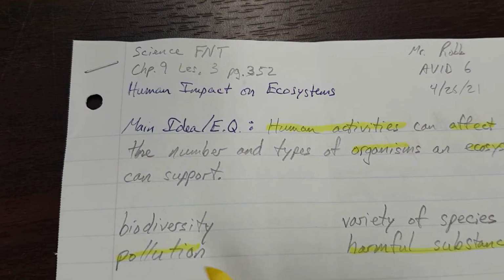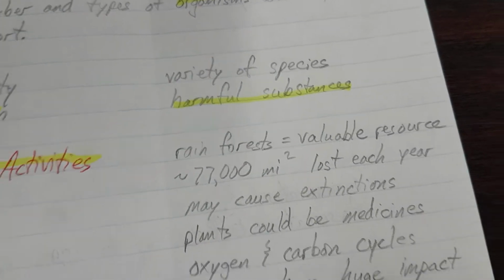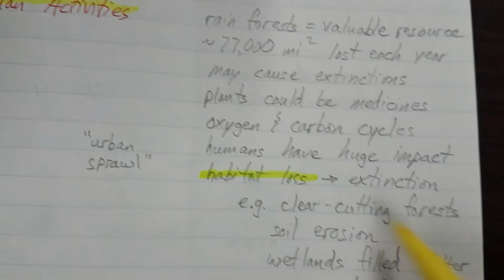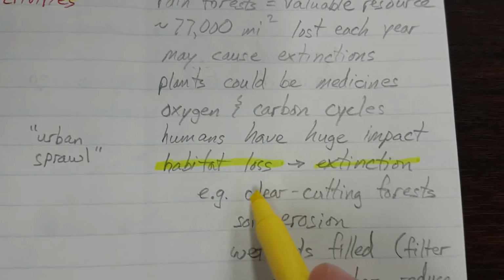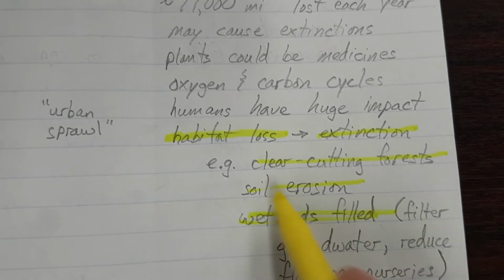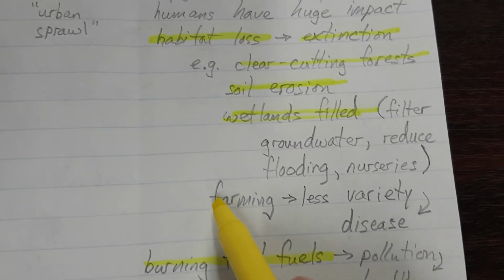Let's see. Human activities. Where are we doing it? We're causing habitat loss because we're clearing out those resources, and that can cause extinction. We're clear-cutting forests and eroding the soil, filling in the wetlands. Our farming can lead to diseases because of lower variety.